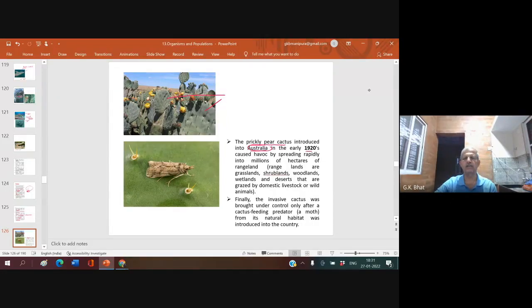This pear cactus caused havoc by spreading rapidly into millions of hectares of Australia, millions of hectares of rangeland. What do you mean by rangeland?